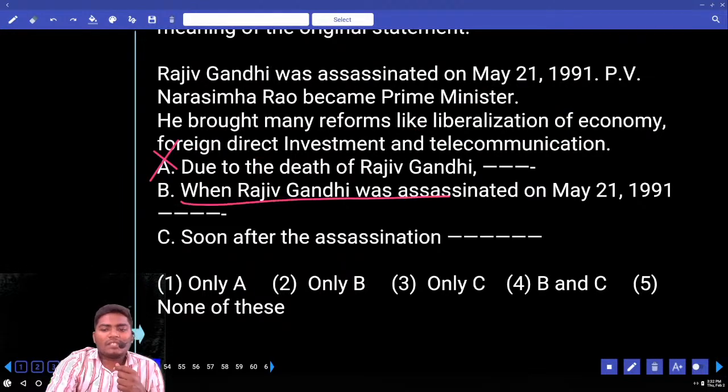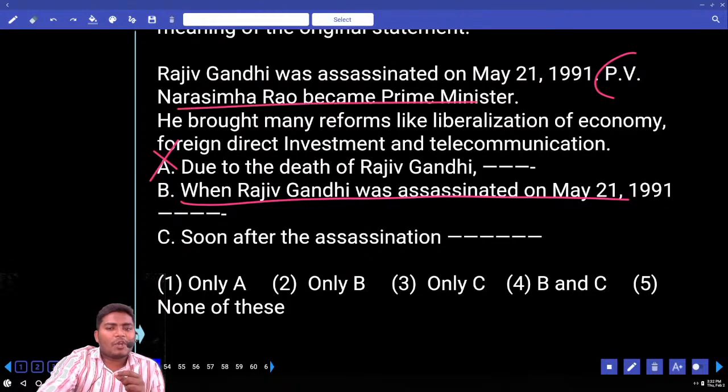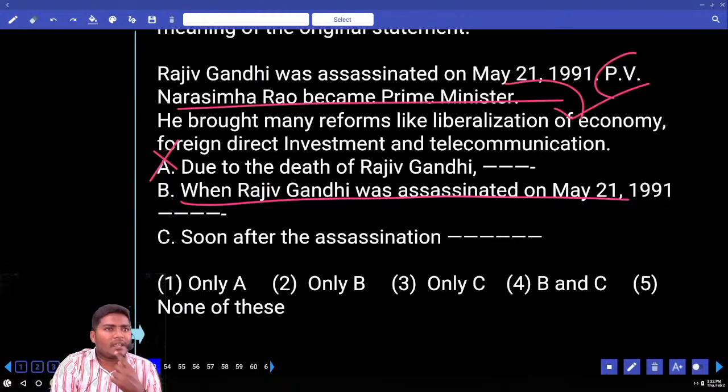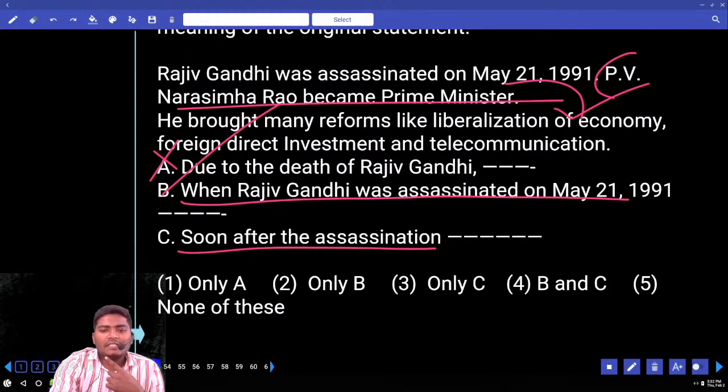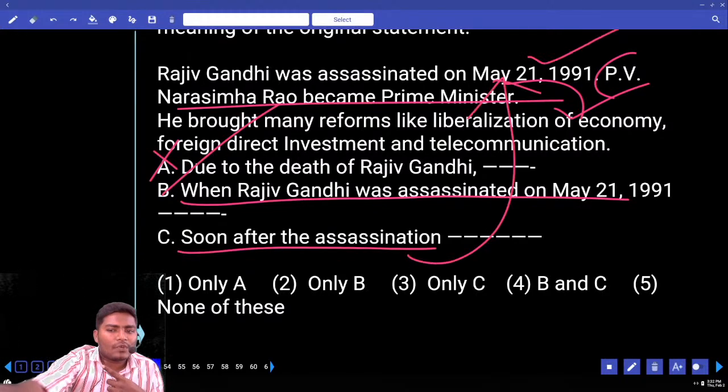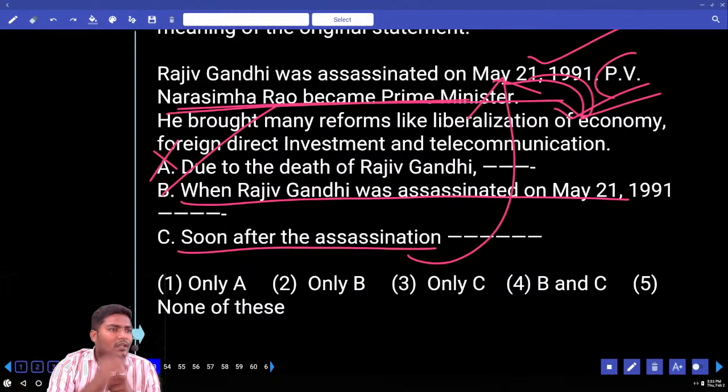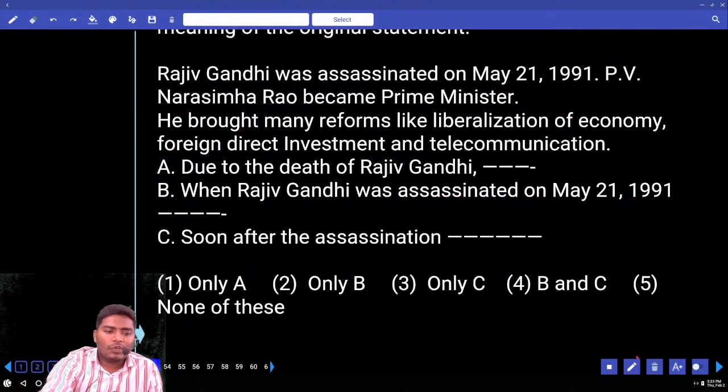"When Rajiv Gandhi was assassinated on May 21, 1991, P.V. Narasimha Rao became Prime Minister who brought many reforms like liberalization." Is this clear or not? B is absolutely fine. Next, "soon after the assassination of Rajiv Gandhi on May 21, 1991, P.V. Narasimha Rao became Prime Minister, again who brought the different reforms." Both B as well as C are absolutely fine. You can go with the fourth one.